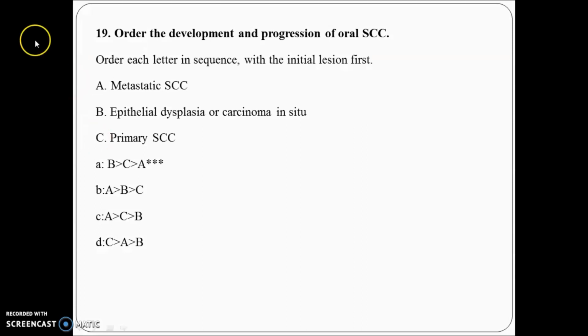Now here you can see the question, the order of development and progression of oral SCC. Fine. So they have asked which is the initial lesion. It can be metastatic SCC, epithelial dysplasia, or primary SCC. So first carcinoma in situ occurs, followed by primary squamous cell carcinoma, and at the last, metastatic carcinoma occurs. So in this way you have to match your answer. You have to match your sequence based question.